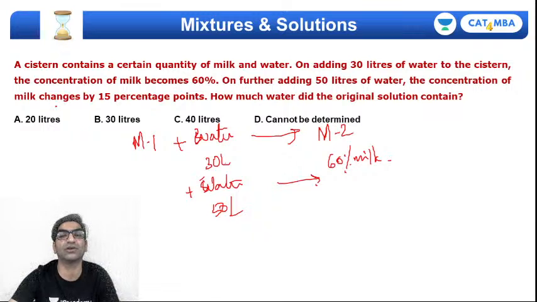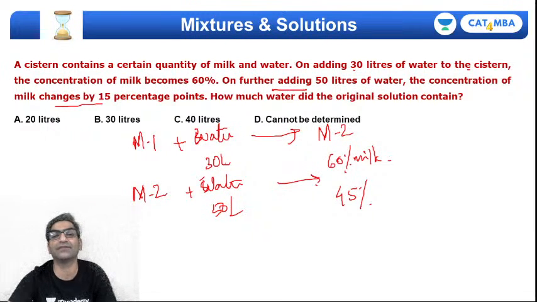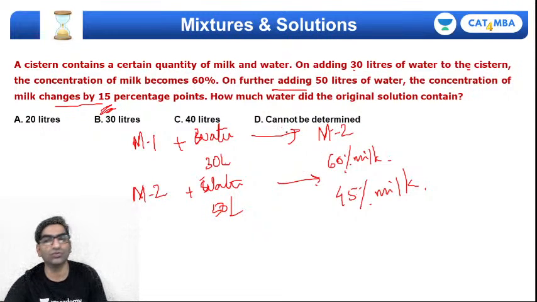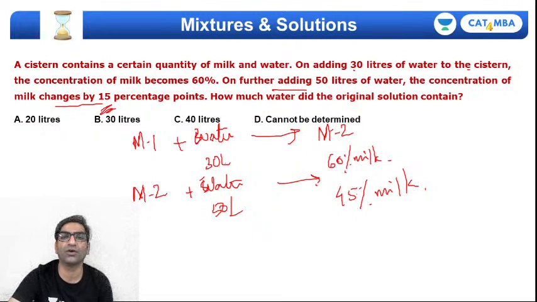And the question says the milk concentration changes by 15 percentage points, which means it will become, oh by the way, this is M2 plus 50 liters. So on adding 30 liters of water, on further adding 50 liters, to M2 you are adding water and the concentration changes by 15 percentage points, then I know that it will become more dilute, so it will become 45% milk. And we want the volume of water in the original solution.